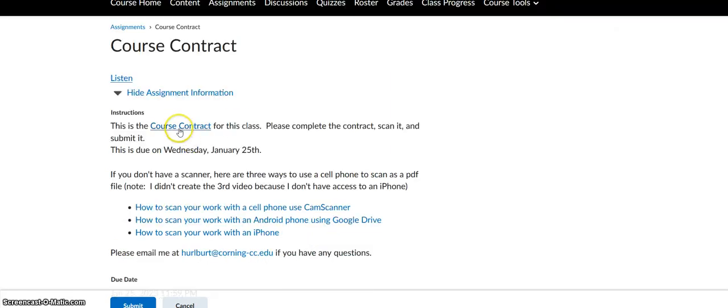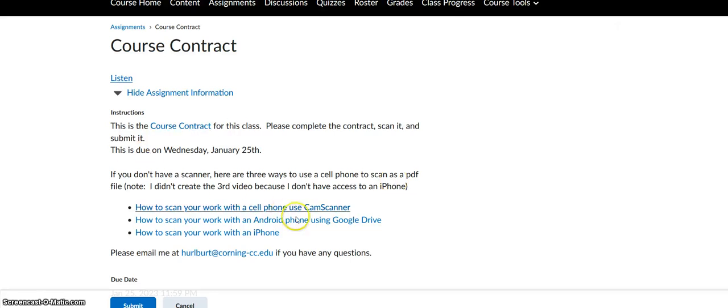You'll find the course contract here. You'll click on it, and it'll pop open a new window, and you can print that. You don't have to print things in this class. You can handwrite it all out and submit it too. And then you're going to scan it, and you're going to save it as a PDF. And that is something that always scares students, because they say, well, I don't have a scanner. Not a problem. You can use your cell phone.